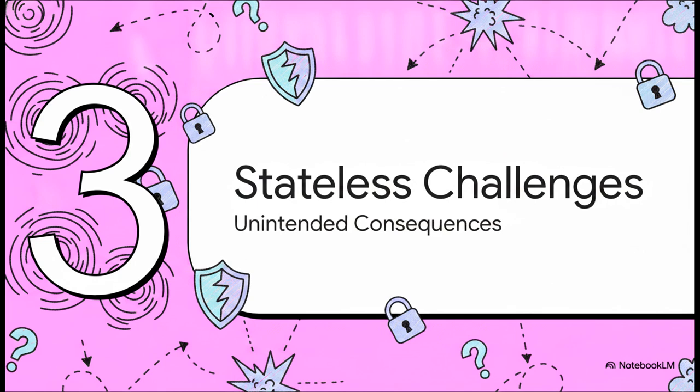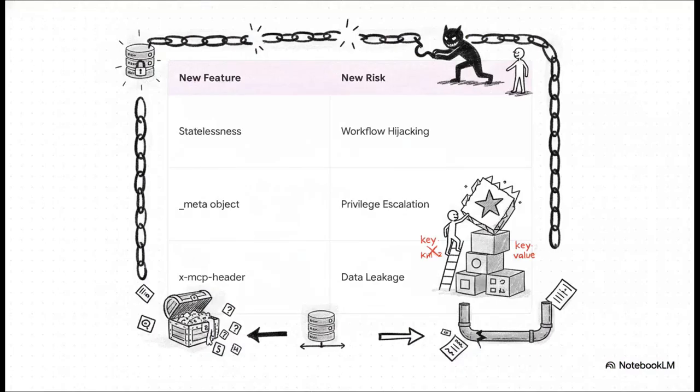Welcome to Section 3, the new stateless challenges, or what we might call the unintended consequences. So here is the crucial catch. Yes, the protocol itself is safer, but that security burden didn't just magically vanish. It got dumped directly onto developers. Think about it for a second. Because the protocol is now stateless, AI agents have to rely on tracking IDs that get handed back and forth between the client and the server. Well, what happens if a developer builds an MCP server that uses predictable IDs, or maybe forgets to cryptographically verify them? An attacker can absolutely manipulate those values to hijack an active workflow, or even access another agent's data.